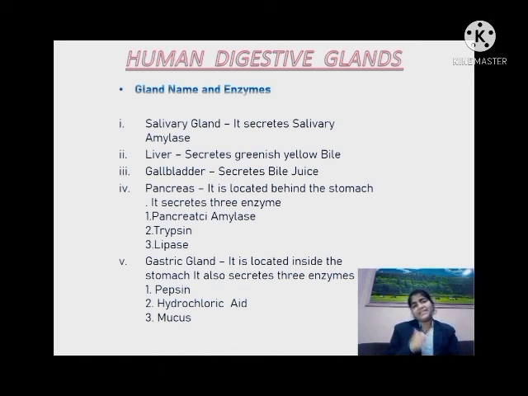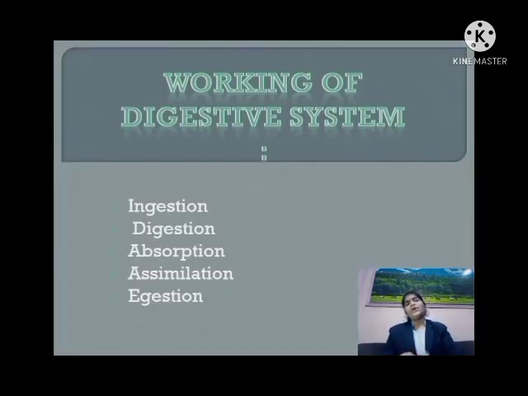Next is our gastric gland, which is present in our stomach. It also secretes three substances. First is pepsin, second is HCl, and third is mucus. HCl means hydrochloric acid. So next let's start the working of the human digestive system.